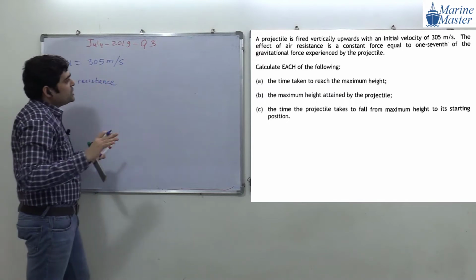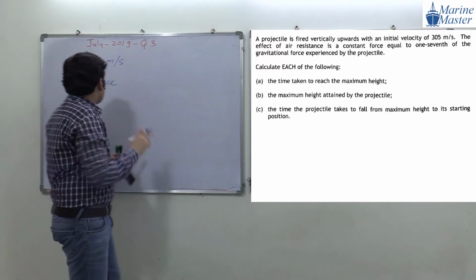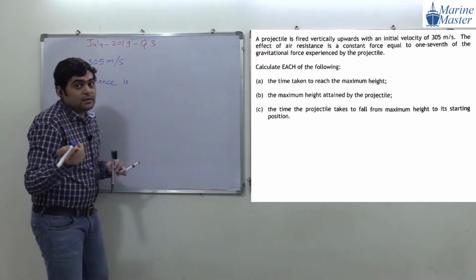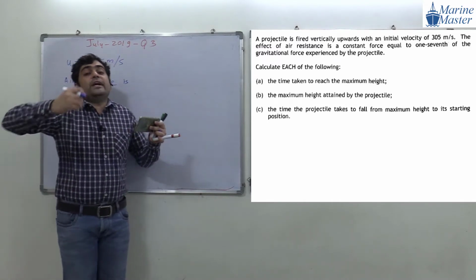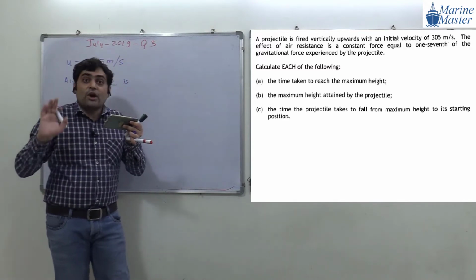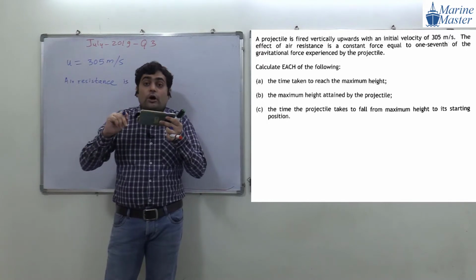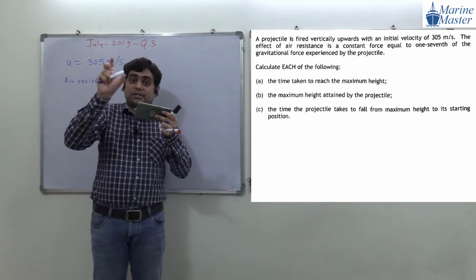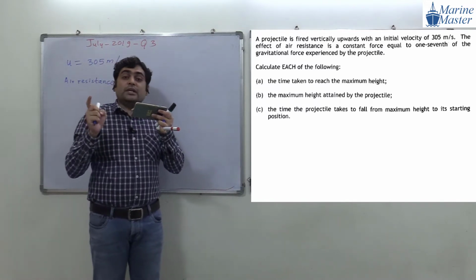If they have not mentioned anything about air resistance, in that scenario it is negligible. But here, is air resistance negligible or not negligible? Not negligible. How do we come to know? Because in the question they have clearly mentioned that the effect of air resistance is a constant force equal to 1/7 of the gravitational force.